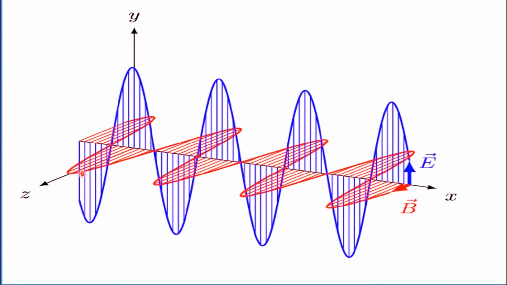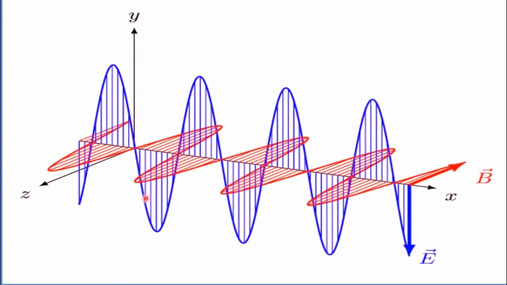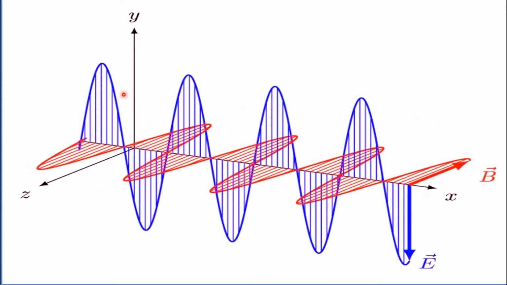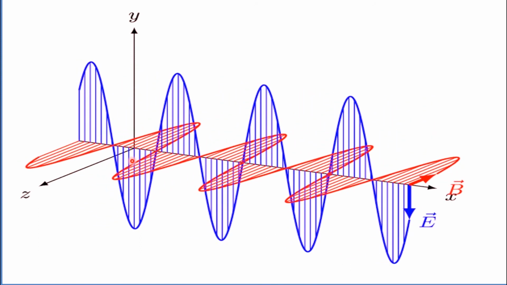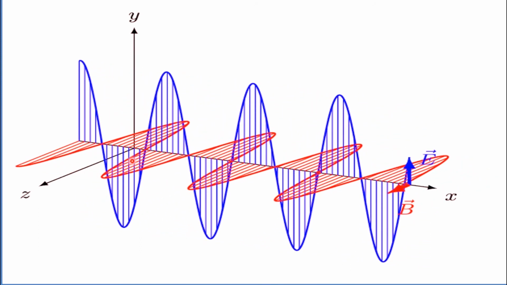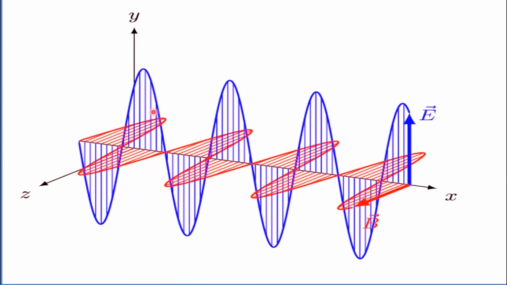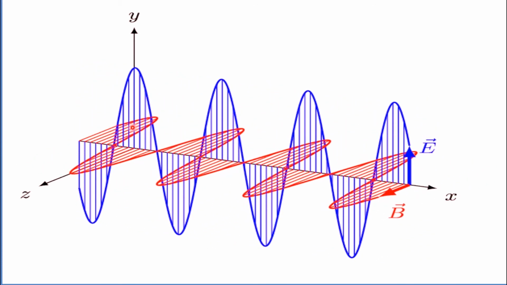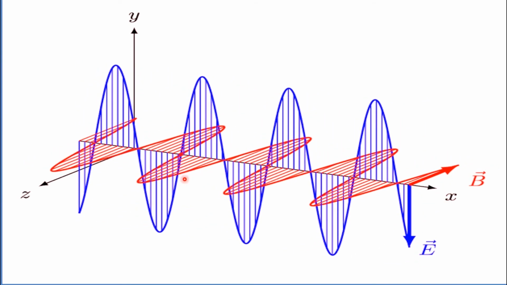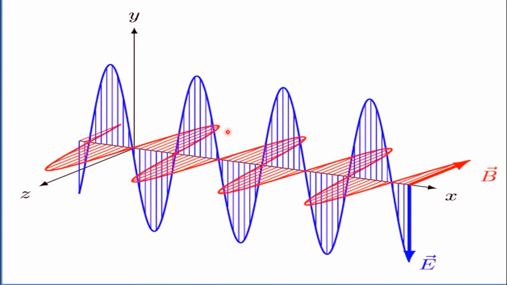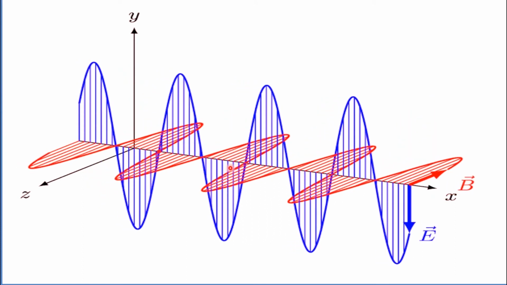Whenever a charged particle is accelerated, it produces a time-varying electric field. This time-varying electric field creates a time-varying magnetic field according to Maxwell's law of induction. And once again, according to Faraday's law of induction, the time-varying magnetic field produces a time-varying electric field. Thus, the time-varying electric field creates a time-varying magnetic field and the time-varying magnetic field creates a time-varying electric field. In this way, the electric field and magnetic field join together to form electromagnetic waves.